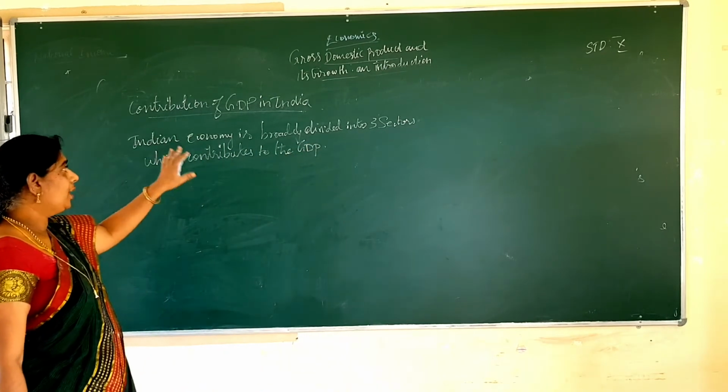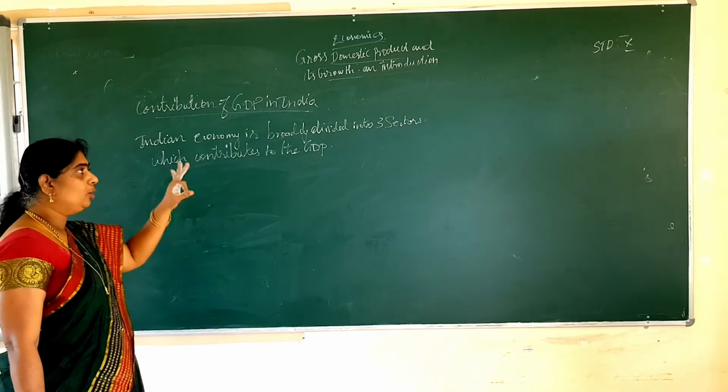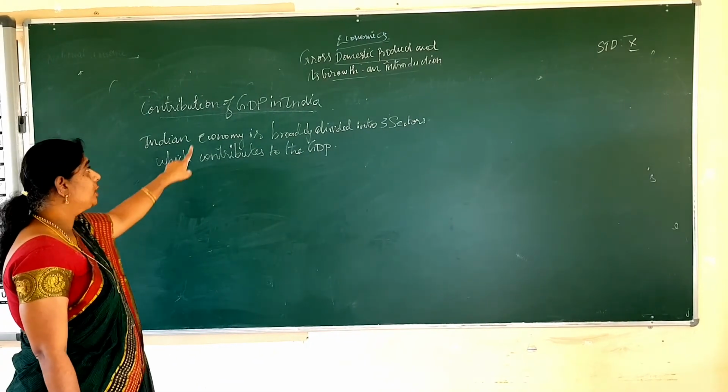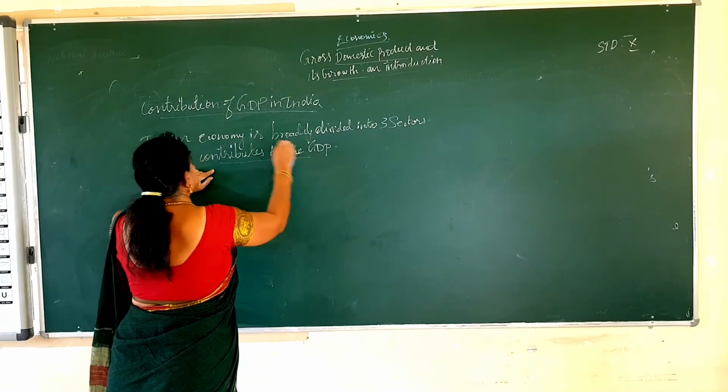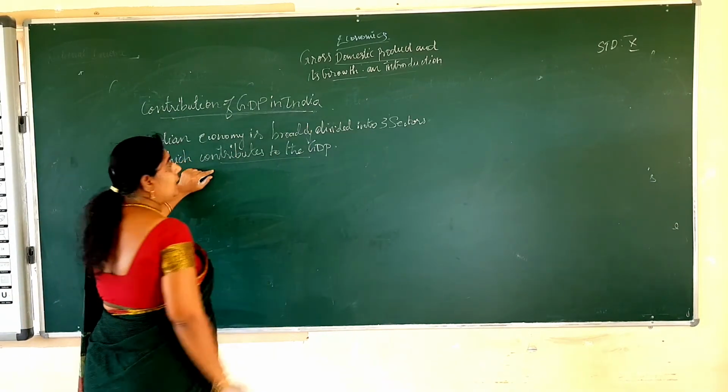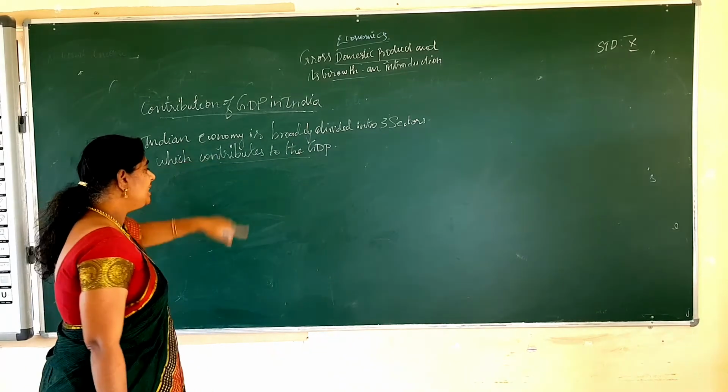So the Indian economy is broadly divided into 3 sectors, and these 3 sectors contribute to the GDP. So what is this contribution of GDP in India? What are the 3 sectors?